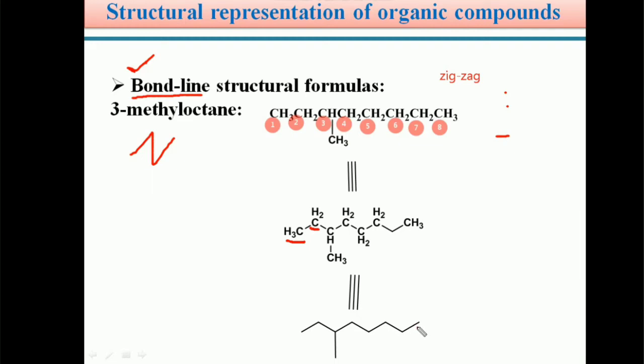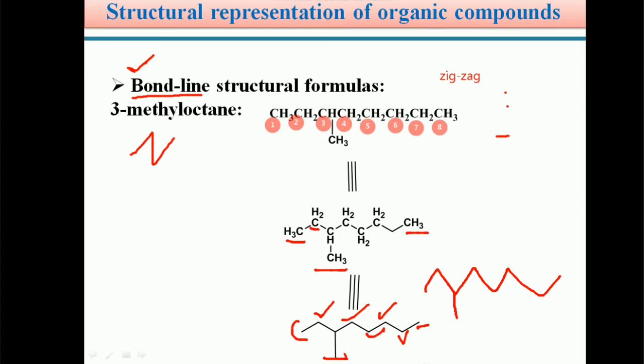These are the terminal methyl groups. This is the methyl group, this one, and this is the methyl group, this one, and this is the 3-methyl group. And this is CH2, CH2, CH2, CH2, CH2. In this manner, in 3-methyl octane, at the third place we place a methyl group. So carbon and hydrogen are not shown in the bond line structural representation.